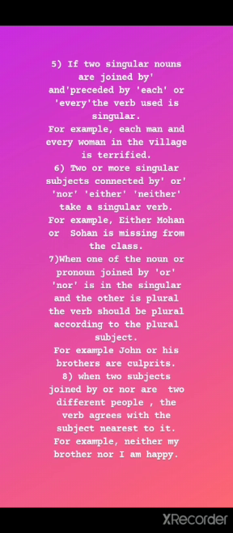When two subjects are joined by or, nor, and are two different people, the verb agrees with the subject nearest to it. For example, neither my brother nor I am happy. So here we are talking about two different people, and therefore am is used, that is closest to the subject I.